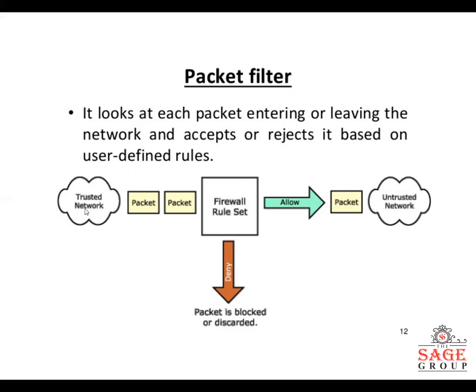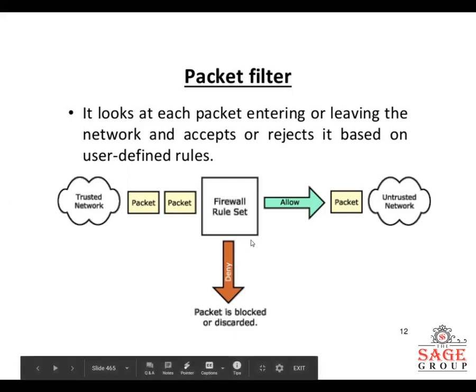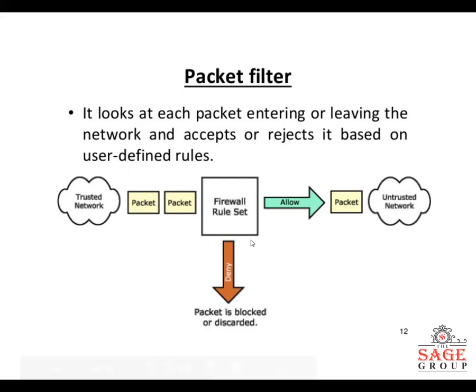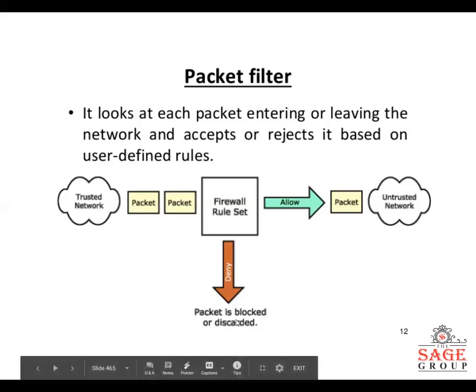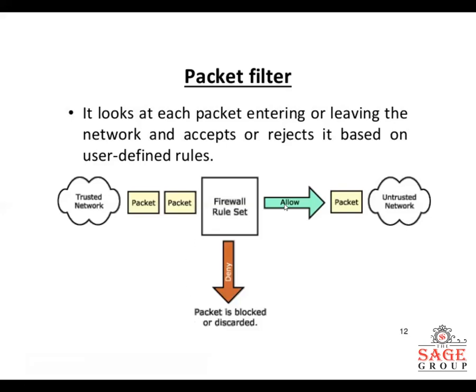So this is the trusted network and this is the untrusted network. Every piece of data comes in a short packet format, and the firewall has a set of rules set by the network administrator. It will check the rules and filter accordingly, and any packet which does not abide by the rules defined in the firewall rule set is blocked or discarded by the network, while the other packets will be allowed.